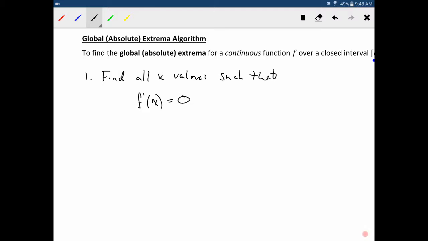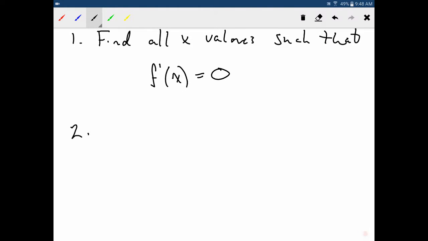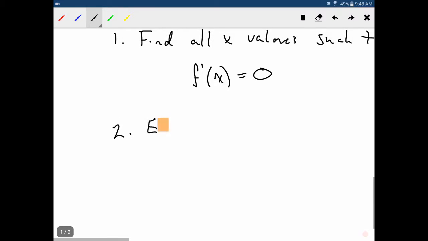So what you're going to do is evaluate f of x, not f prime of x. This is not the derivative.